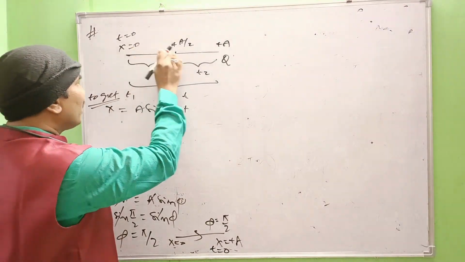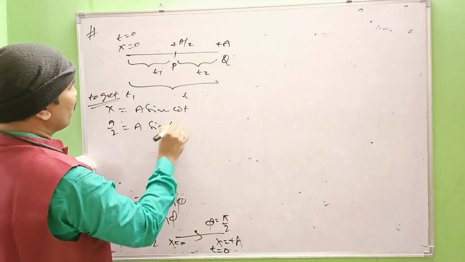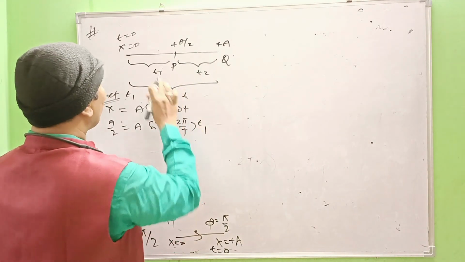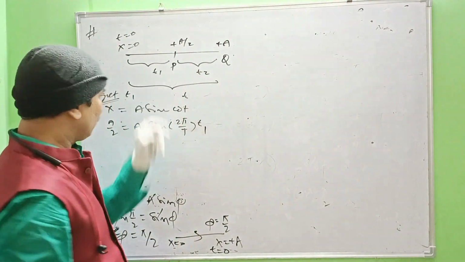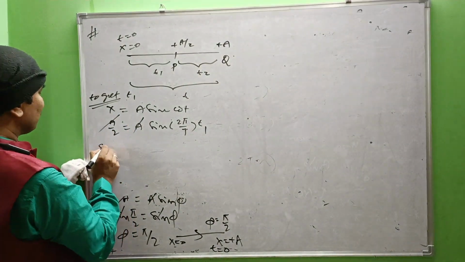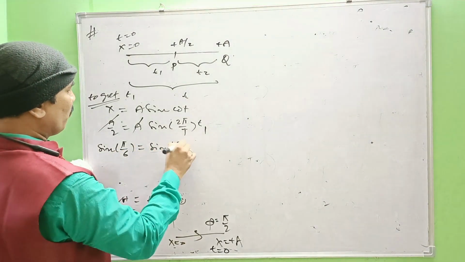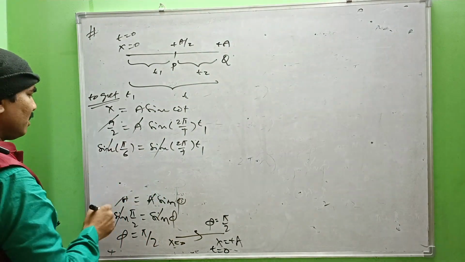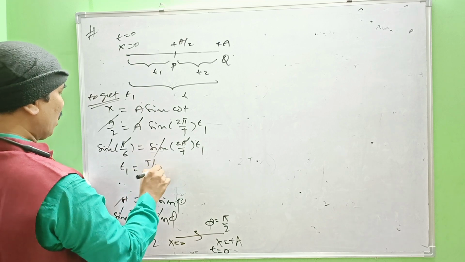That is from here to there, a by 2, equal to a into sin of omega, that is 2 pi by capital T, into t1. From x equal to 0 to a by 2, what is the time taken? t1. So a cancels, we are left with 1 by 2, which in terms of sine function is sin pi by 6, equal to sin of 2 pi by T into t1. So sin cancels, pi cancels, we are left with t1 equal to T by 12.